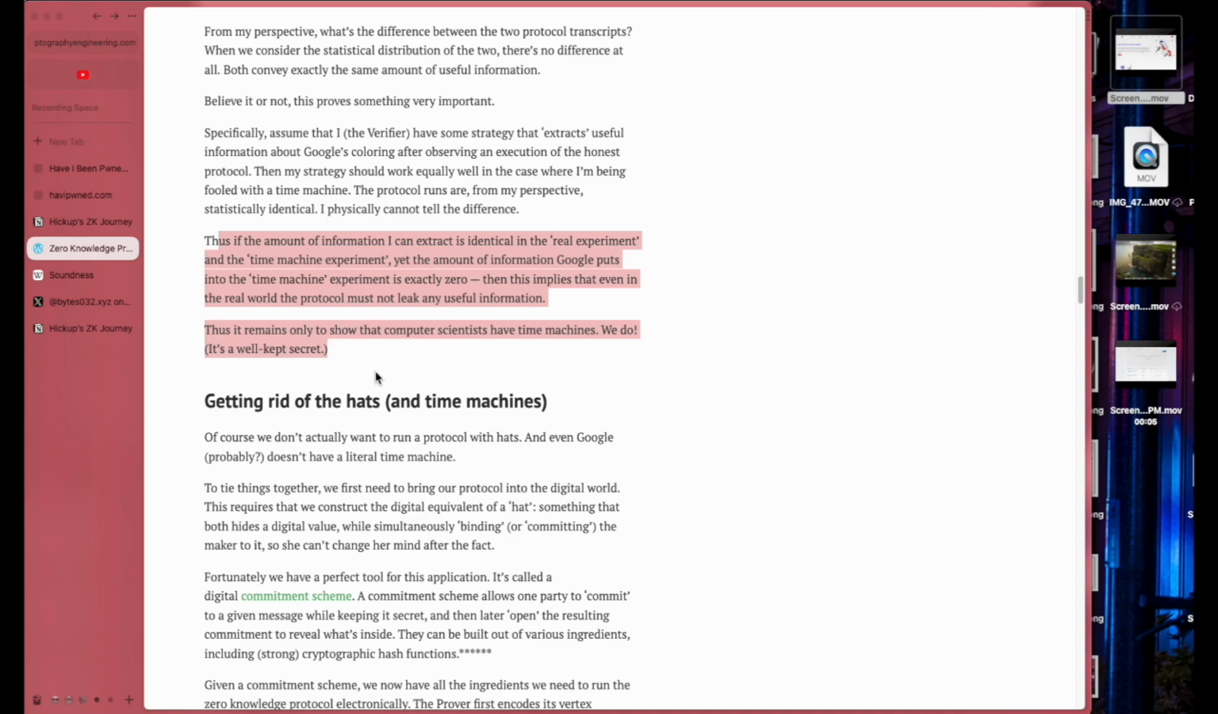Thus, it remains only to show that computer scientists have time machines. We do. It's a well-kept secret.